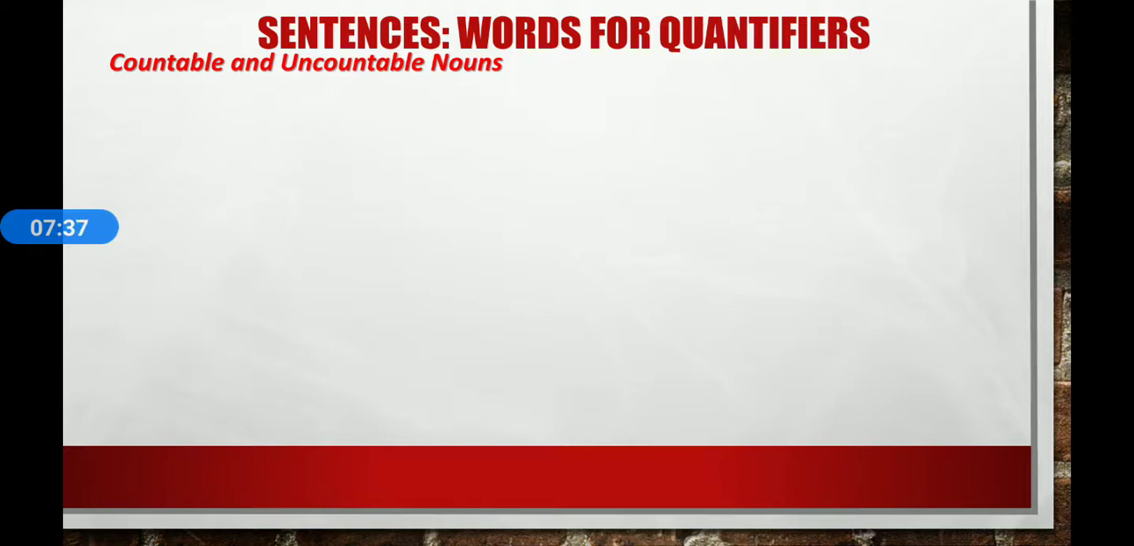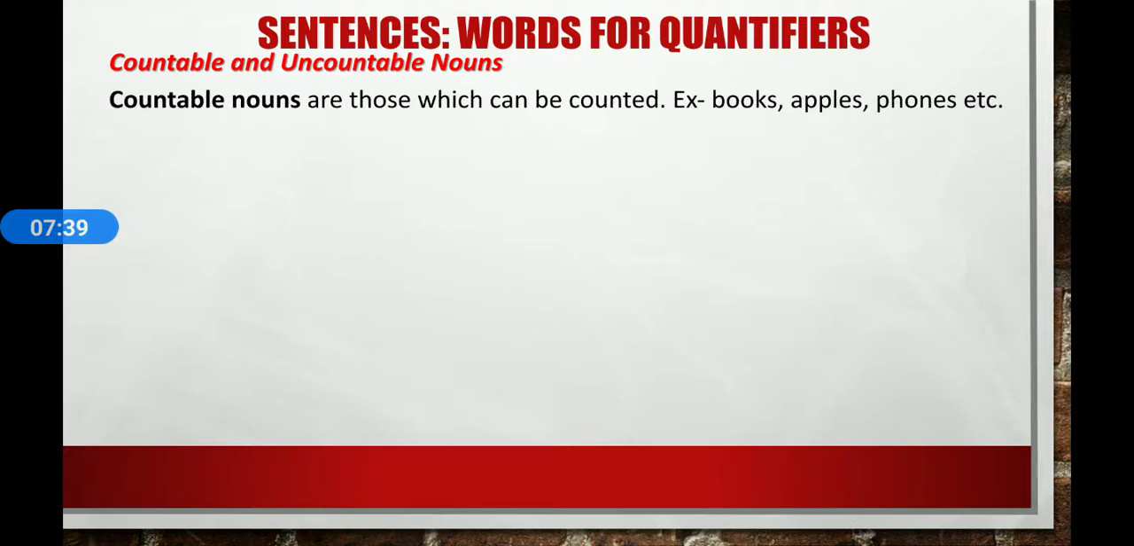First thing, countable and uncountable nouns. Countable nouns. Countable nouns are those which can be counted. For example, books, apples, pens, phones, glasses, etc. Countable nouns can be used in both singular and plural forms.